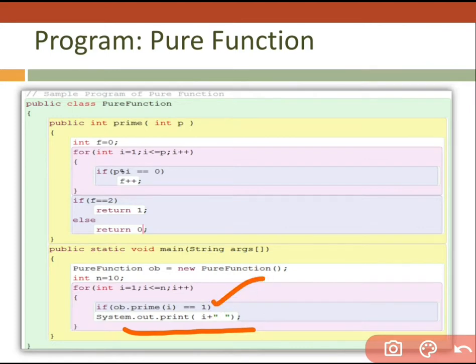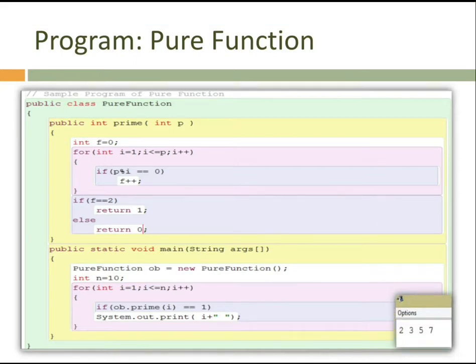If that condition is satisfied, I'm going to display the value of i one by one, and see what output we are getting: 2 3 5 7. This is the output in front of us, meaning from 1 till 10 we have 4 prime numbers: 2, 3, 5 and 7.